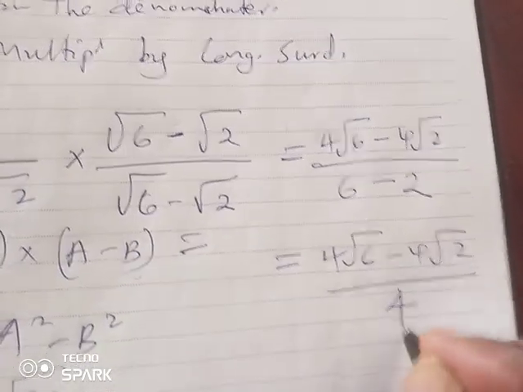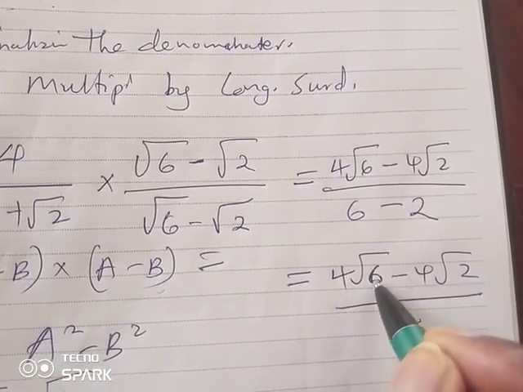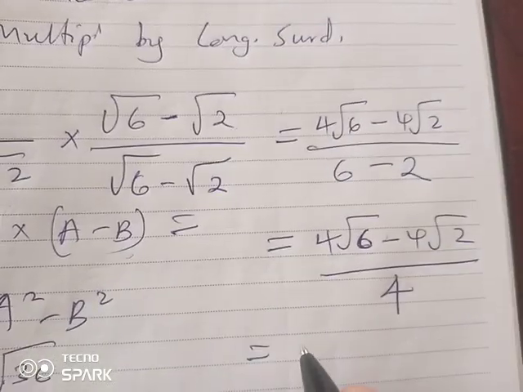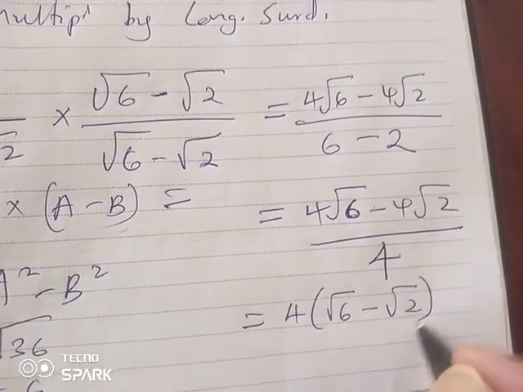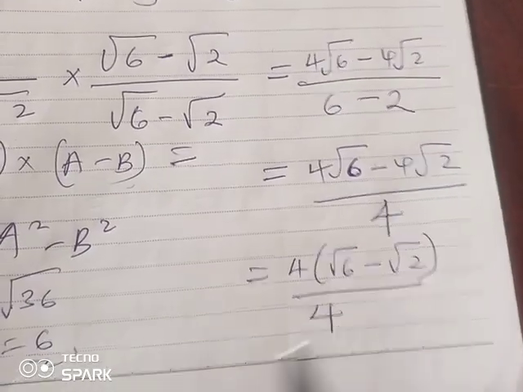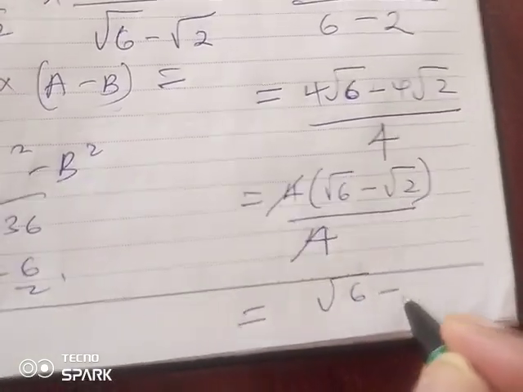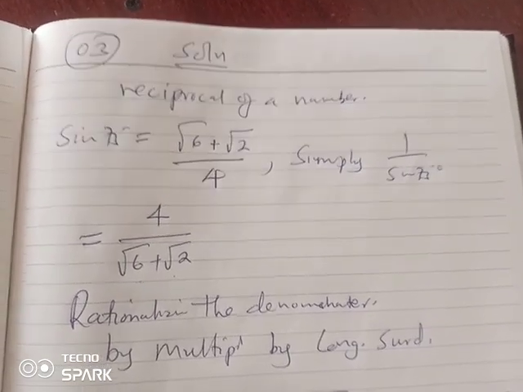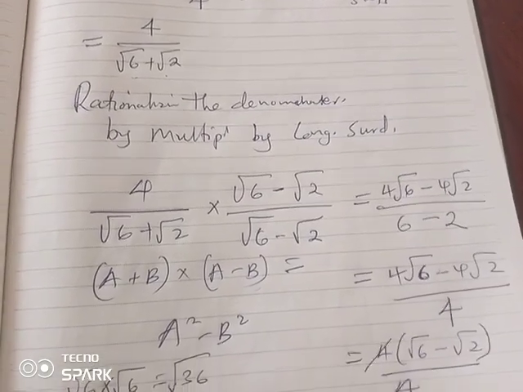Please, guys, you can't leave this at this stage. You have to simplify. So each number is divided by 4. So I will factor out 4. And therefore 4 cancels 4, and our answer becomes root 6 minus root 2. Nothing is too difficult, nothing is impossible when you believe in yourself and deliver what you have been taught. Follow through. I tell you, you'll become a master.